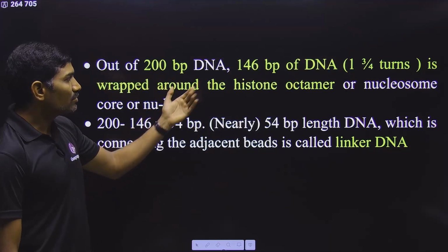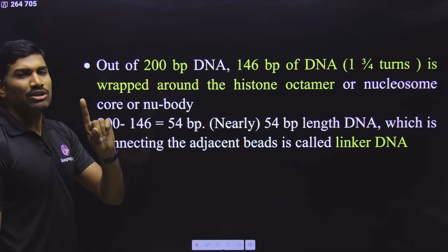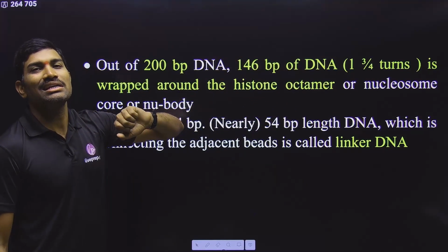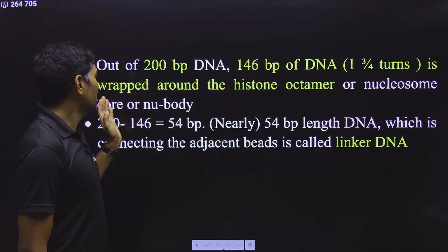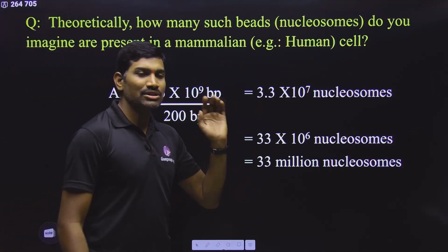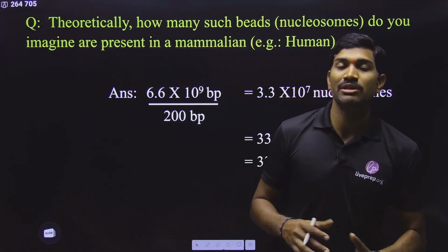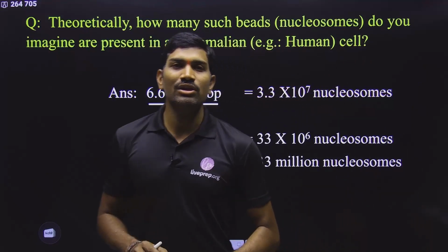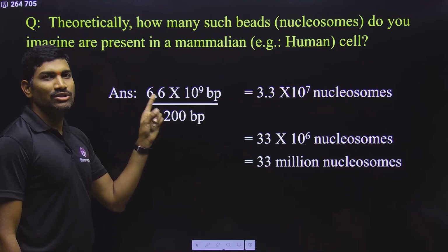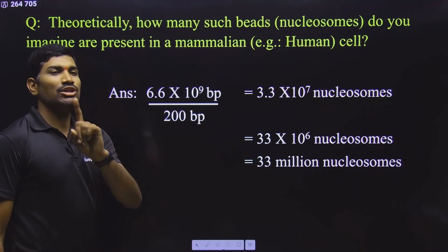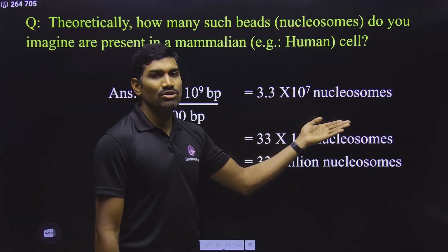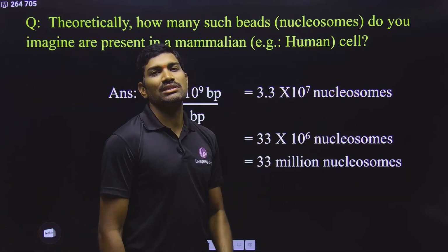Clear? Next one. Out of 200 base pairs in one nucleosome, approximately 146 base pairs interact with the histone octamer, and the remaining 54 base pairs are called the linker DNA. Clear? In the NCERT they have asked a question: theoretically, how many such beads, meaning nucleosomes, are present? How will you do the calculation? For the human diploid cell, take the number of base pairs, 6.6 into 10 to the power 9 base pairs. In one nucleosome, how many base pairs? 200 base pairs. So divide by that, and you will get the number of nucleosomes. How much? 3.3 into 10 to the power 7 nucleosomes.